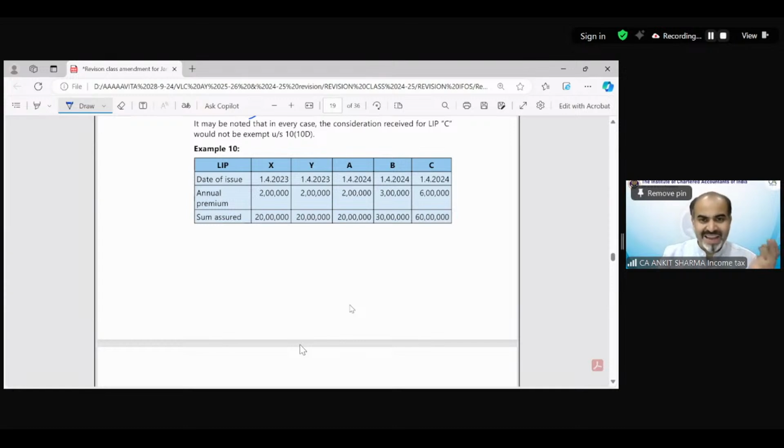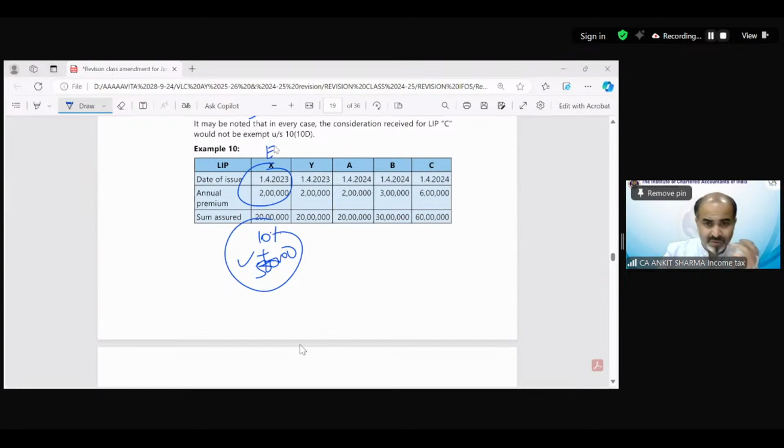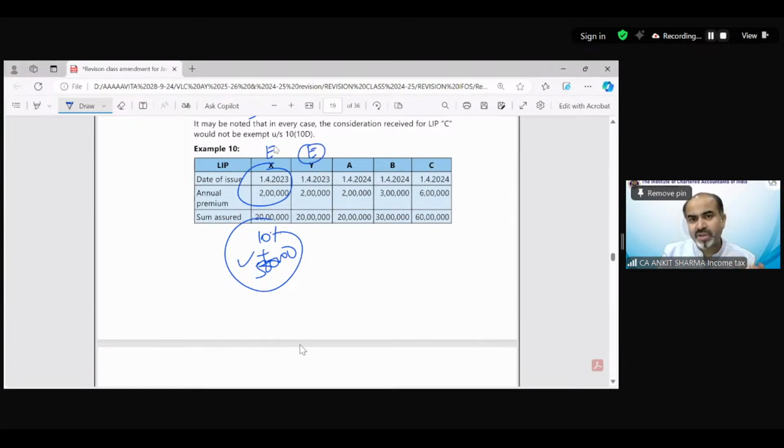You can see that X is exempted because 23 10% condition fulfill as well as 5 lakh condition fulfill. This is going to be exempted, not a problem. Y is also going to be exempted because again 10% condition and aggregate is now 4 lakh. So this is going to be exempted. Now the fight is between A, B and C. So whether A, B or C, any one of it can get the exemption or they are all going to be taxable.